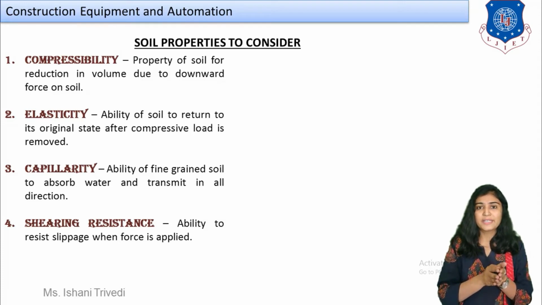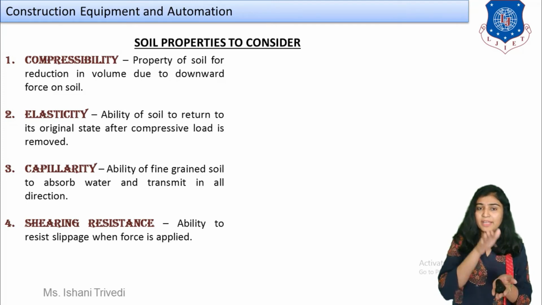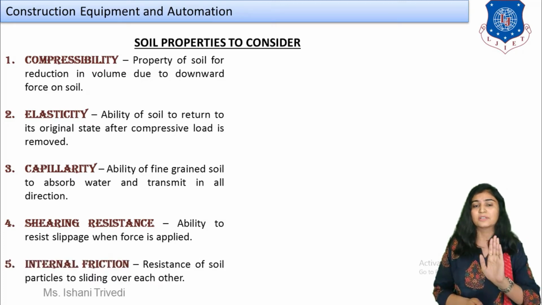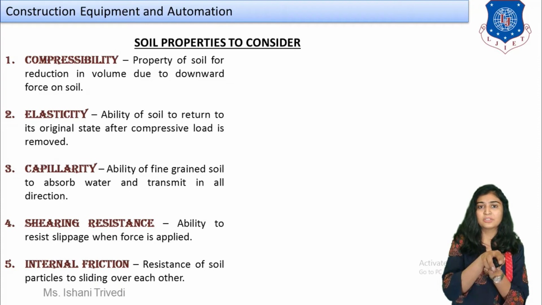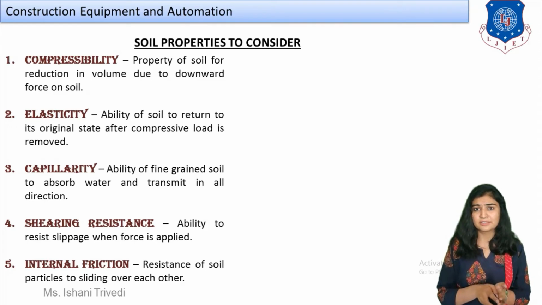Next we have is shearing resistance, right? The ability of the soil or the property of the soil to resist the slippage when force is applied on it, meaning its resistance to shear. Whenever the vehicle is moving on the soil, some kind of resistance will also be applied by soil. That is your shearing resistance.